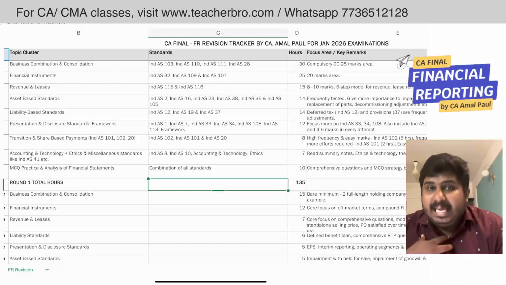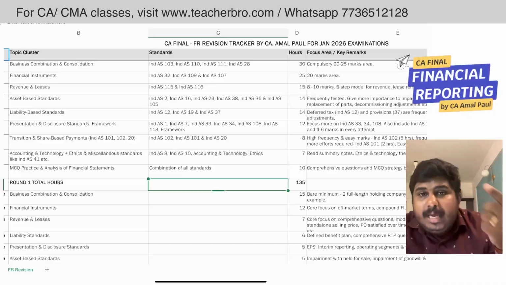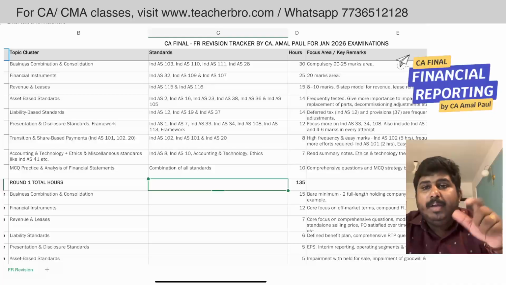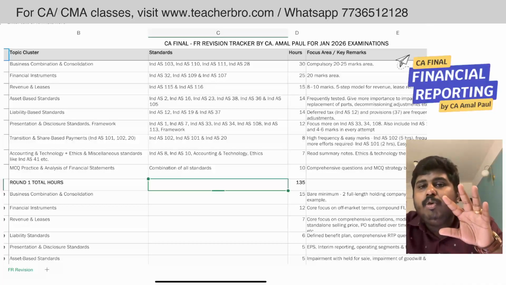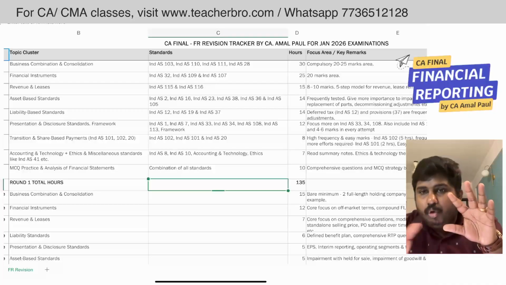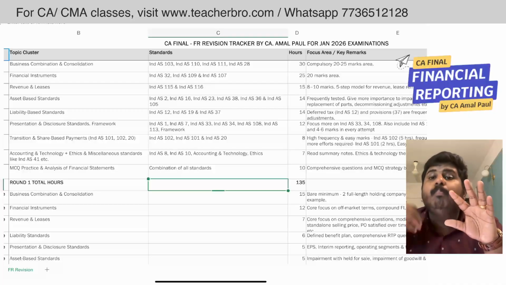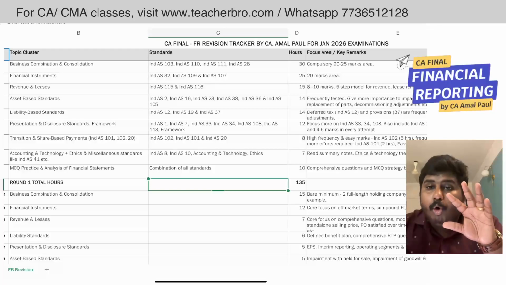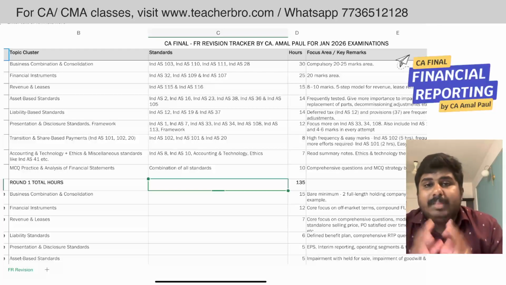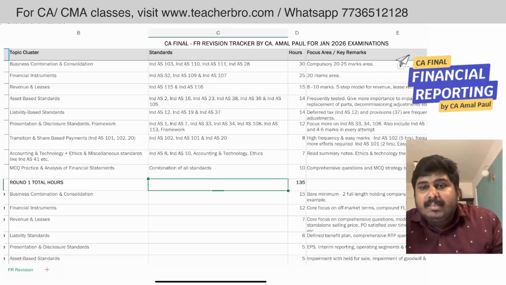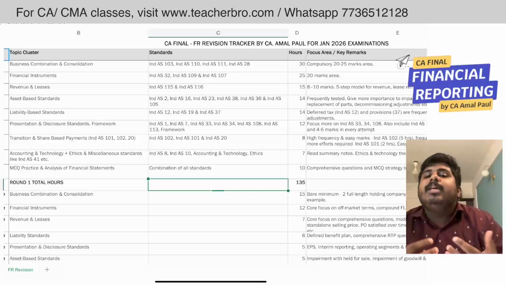Okay, so what I suggest is that more than you spend time on Ind AS 115, those kind of standards, you can spend that much time on Ind AS 33, Ind AS 34, Ind AS 108, Ind AS 113 and the Framework. If you're able to spend the time you are allocating for Ind AS 115 on these standards, you will get more marks than from the revenue standards. So that is the reason why I'm asking you to reduce your time for the revenue standards.